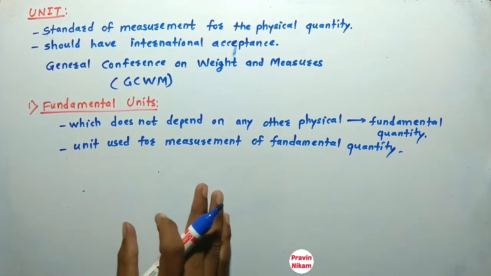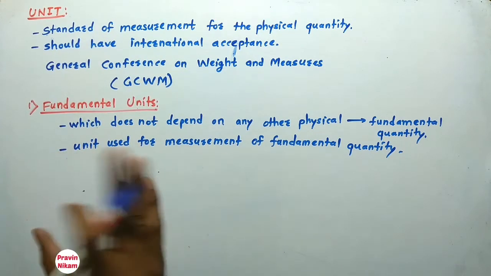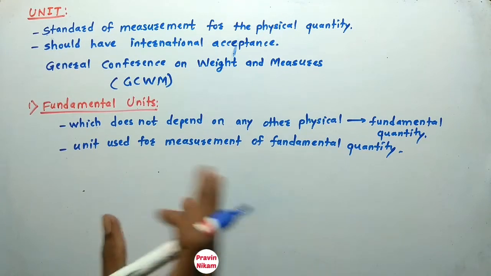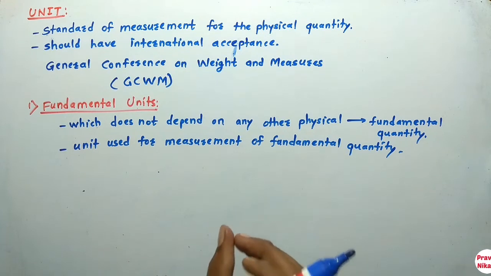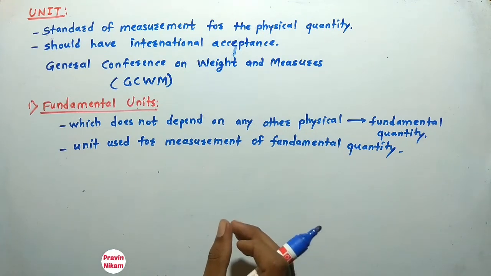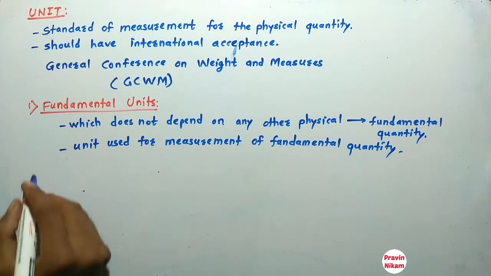The fundamental quantities are independent of each other, and all other quantities may be expressed in terms of the fundamental quantities. Now there are 7 fundamental quantities.